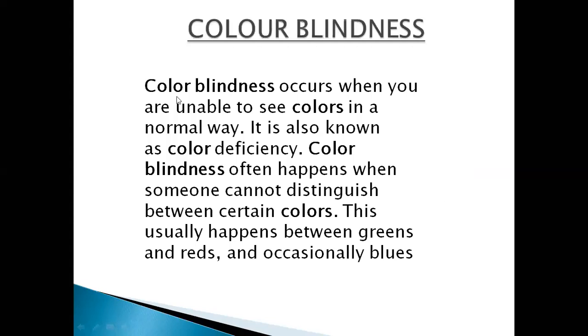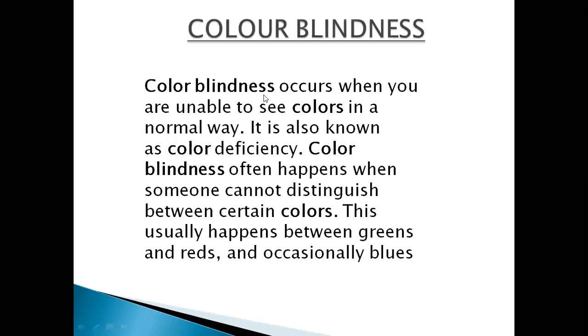Color blindness occurs when you are unable to see colors in a normal way. It is also known as color deficiency. Color blindness often happens when someone cannot distinguish between certain colors. This usually happens between greens and reds, and occasionally blue. The proteins which help you to sense between the colors, there is a pigment present in your body, the iodopsin, right?